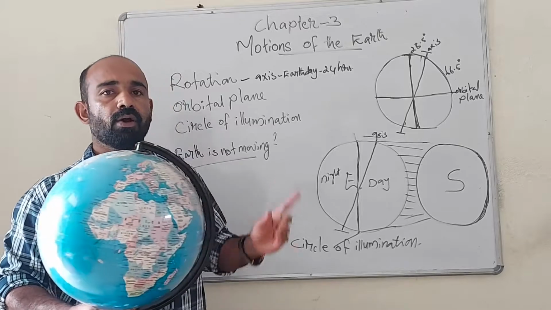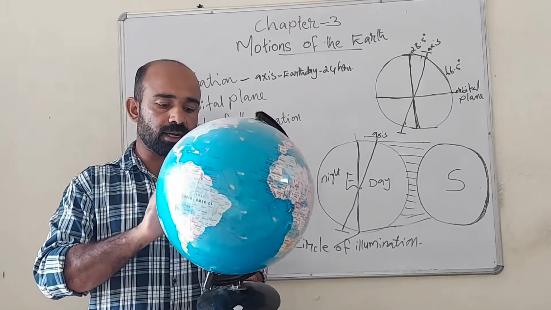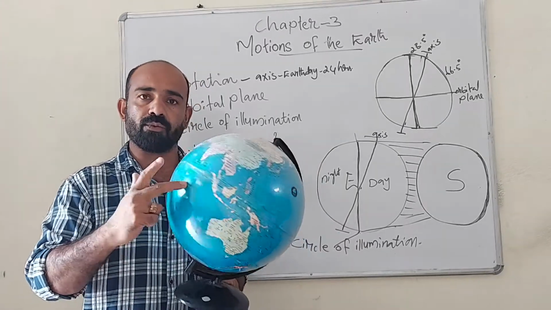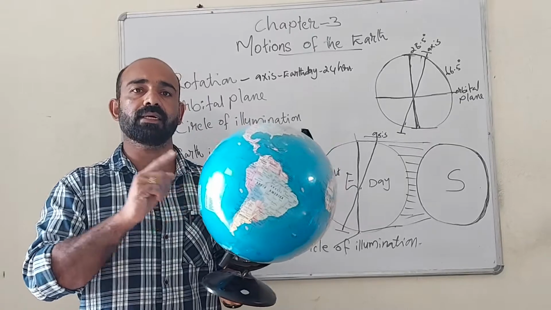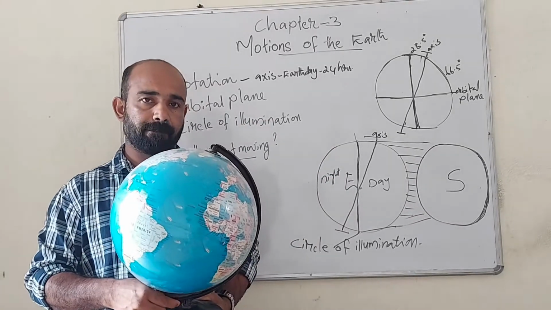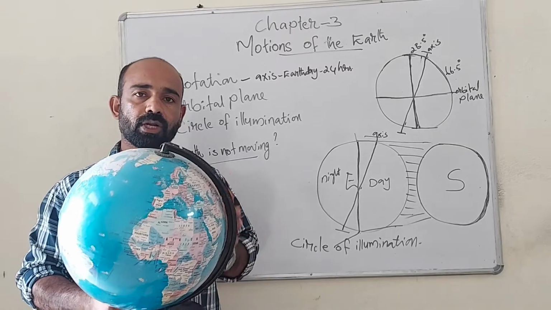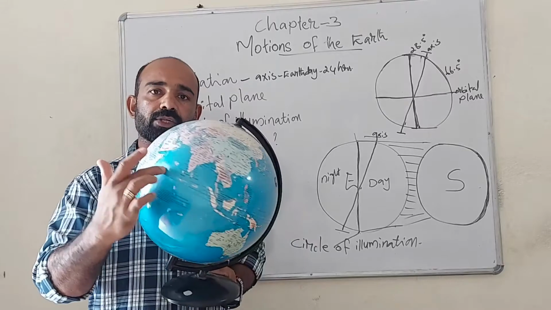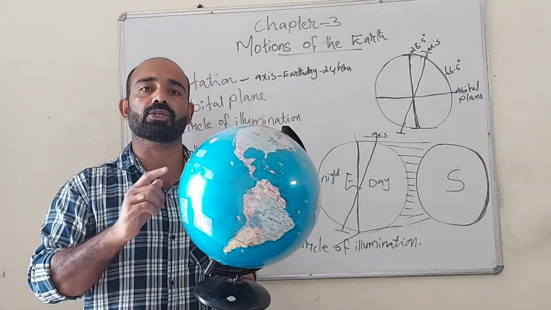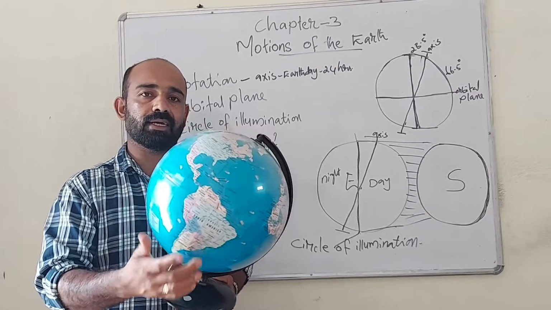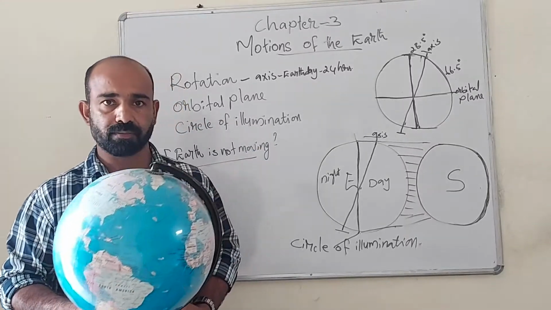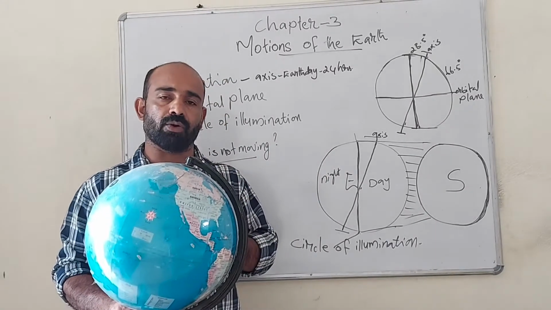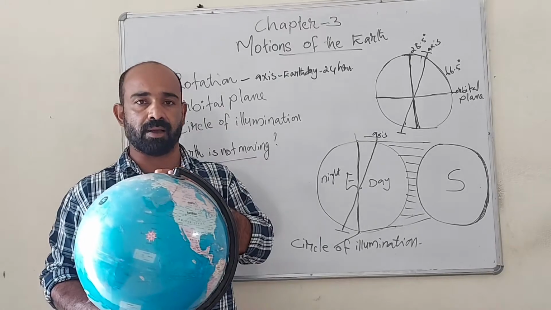Earth completes one rotation on its axis in about 24 hours. And the 24 hours is called one Earth day, because when Earth completes one rotation on its axis, that is called one Earth day. For one Earth day, around 24 hours are needed. And because of the movement of the earth on its axis only, days and nights happen.